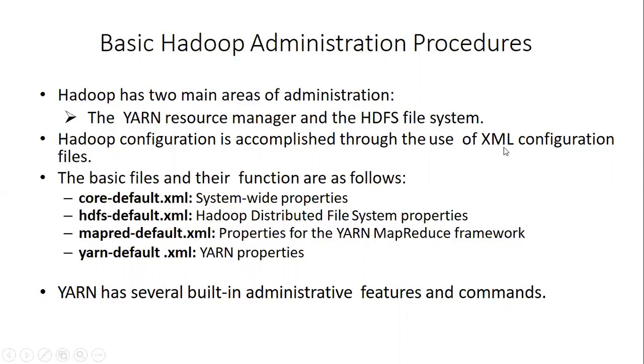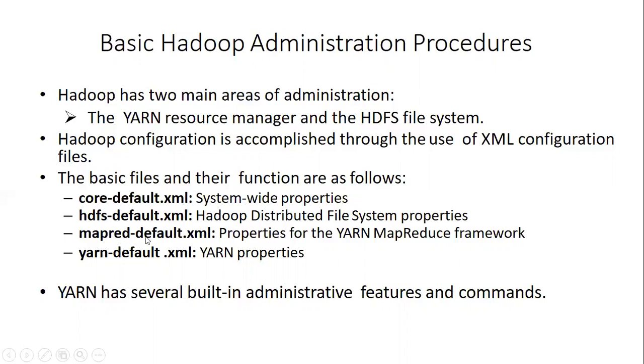Hadoop configuration is accomplished through the use of XML configuration files. You can see here the basic files and their functions. Core default.xml stores the system-wide properties. HDFS default has the Hadoop distributed file system properties.